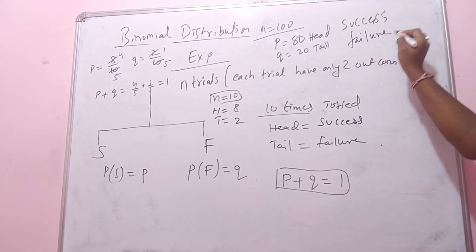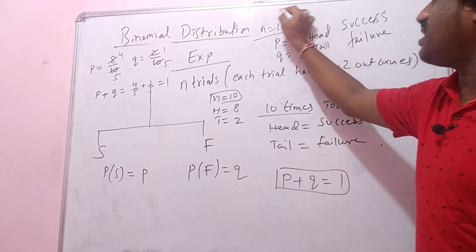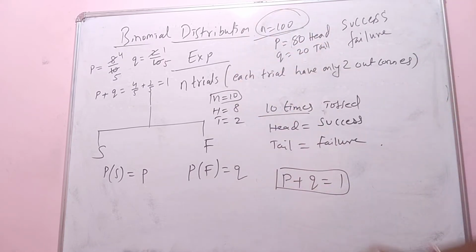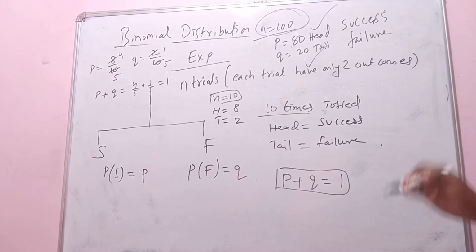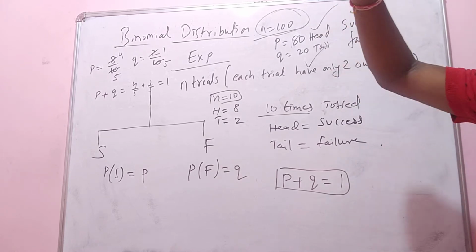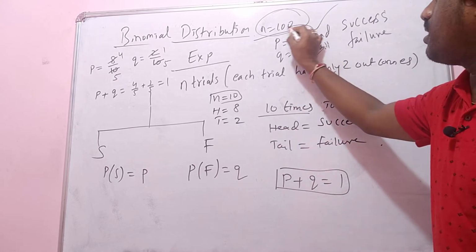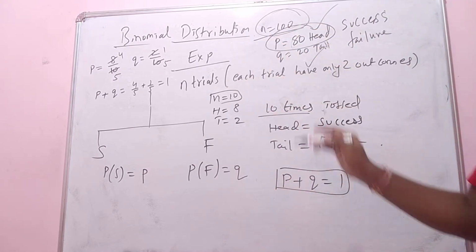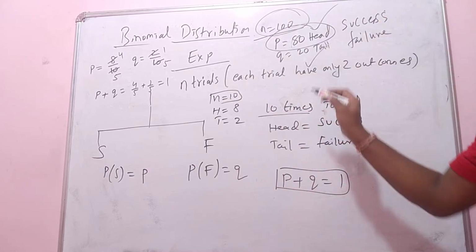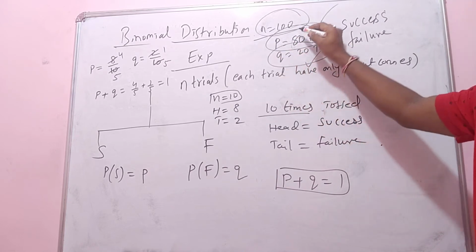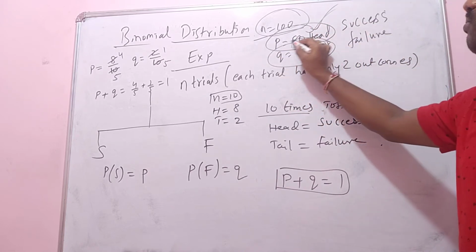So failure. It means an experiment has been done 100 times. In that, 80 times I got head and 20 times I got tail. So to find the probability of getting head, what is the probability of success? What is the probability of failure?